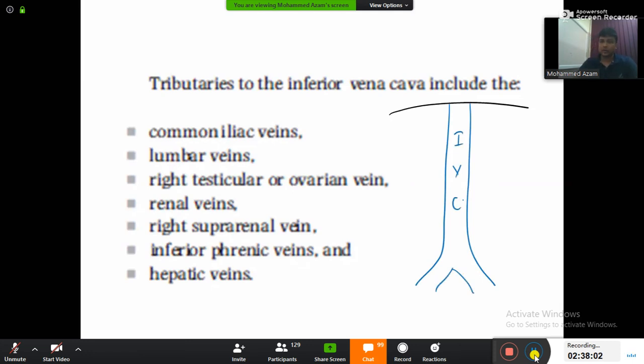And let us do one thing. Whatever is written here, all the tributaries, let us apply in this diagram. So number one, the common iliac vein. Okay, no problem, I have already drawn the common iliac vein here. Number two, the lumbar veins. Actually, you remember the lumbar arteries?